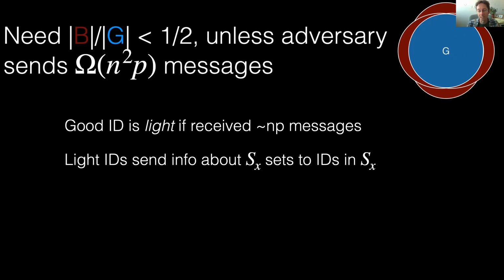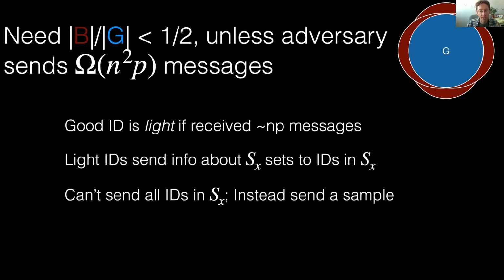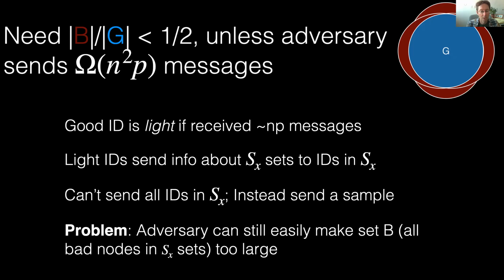Then light IDs send out information about their SX sets to IDs in those sets. We can't send all IDs in SX, so instead we just send a sample. The problem here is that the adversary can still easily make the set B, all bad nodes in SX, too large.